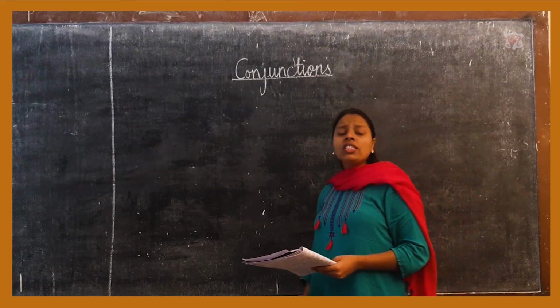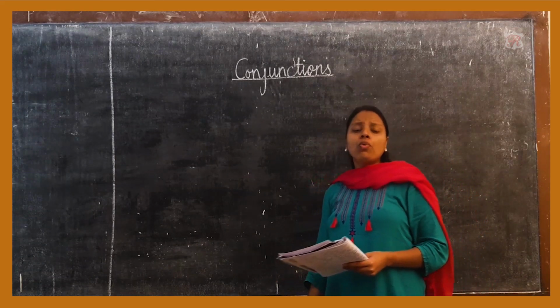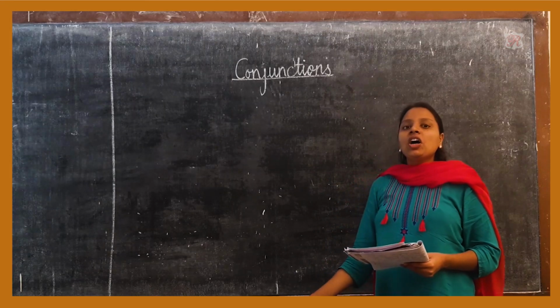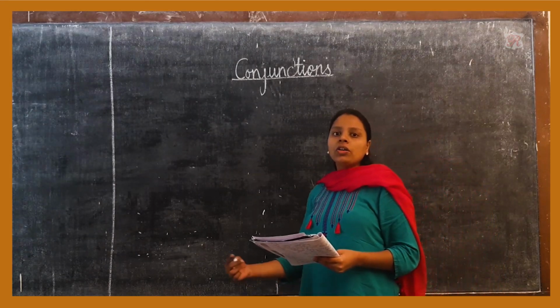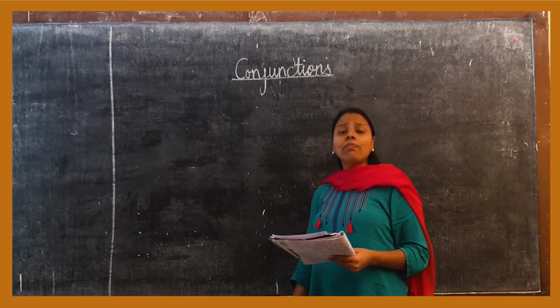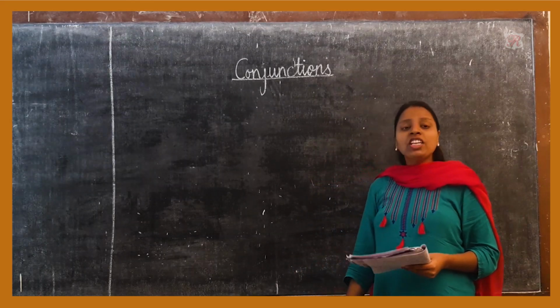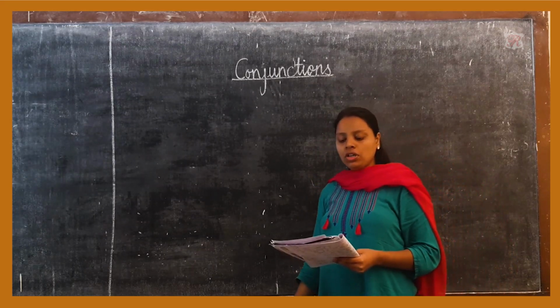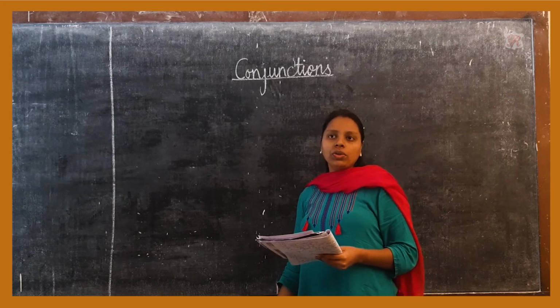Now, what is a phrase? A phrase is a group of words that makes sense but not a complete sense. A phrase may consist of one single word or more than one word.